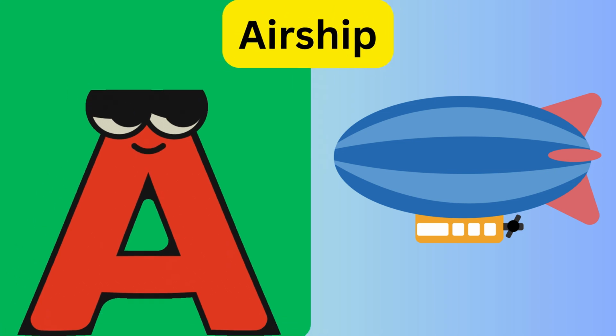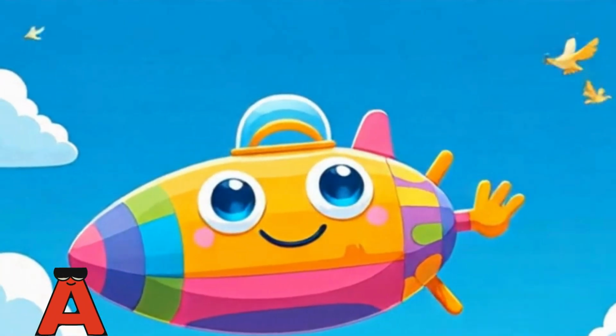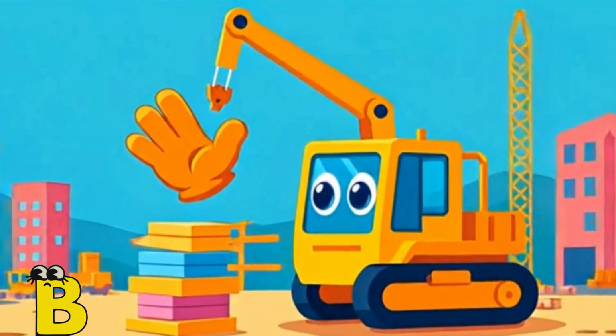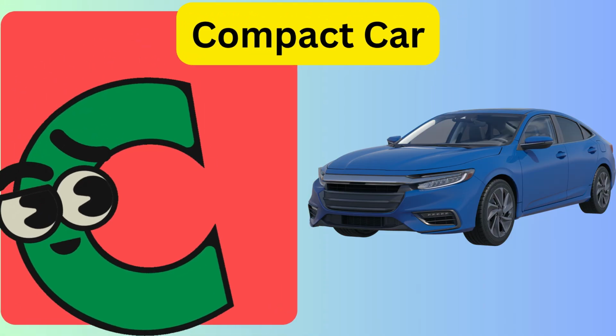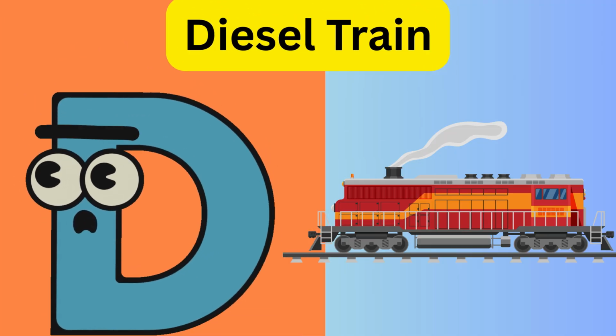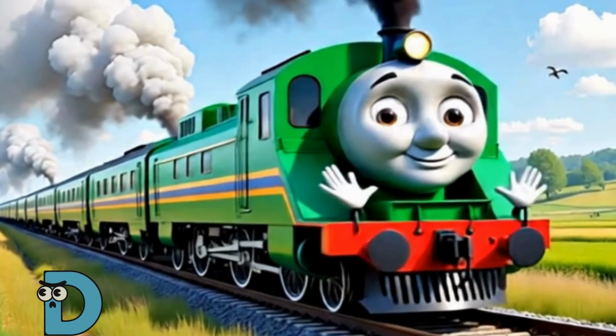A is for airship. B is for bulldozer, crane. C is for compact car. D is for diesel train.